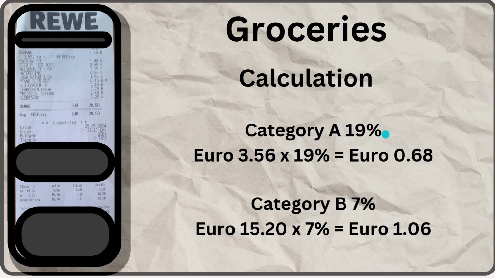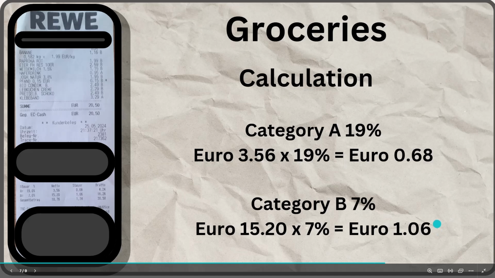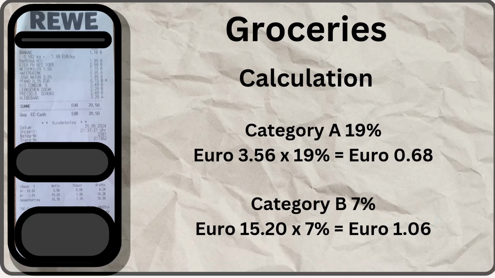Same calculation I applied, I just made it separately to show how the calculations look for category A and category B. Category A falls under 19% and you paid almost 0.68 euro. For category B, where the value added tax was charged at 7%, you had paid almost 1 euro for your value added tax on your total grocery shopping. So that's what you can notice out of this grocery bill. And yeah, that's one of the examples.